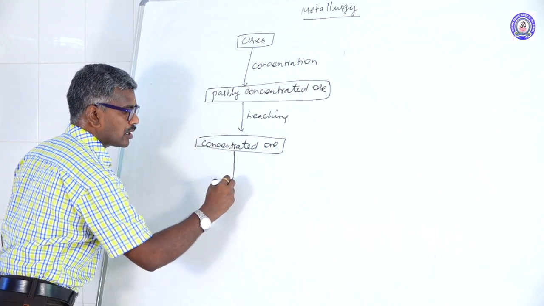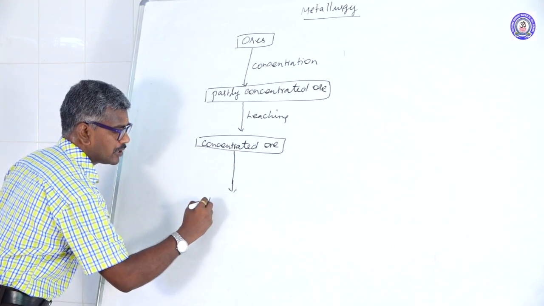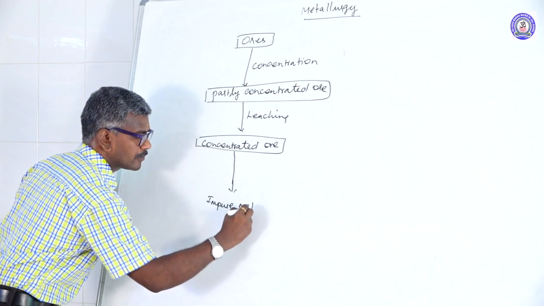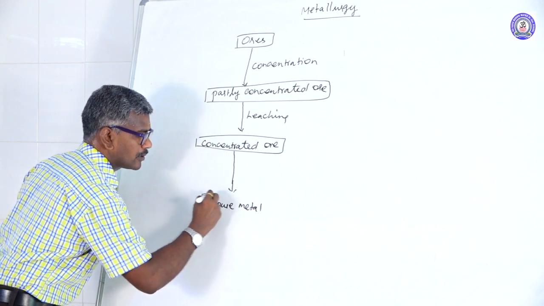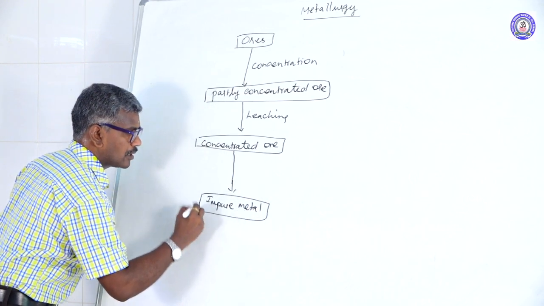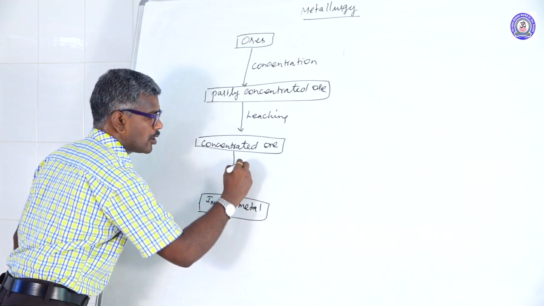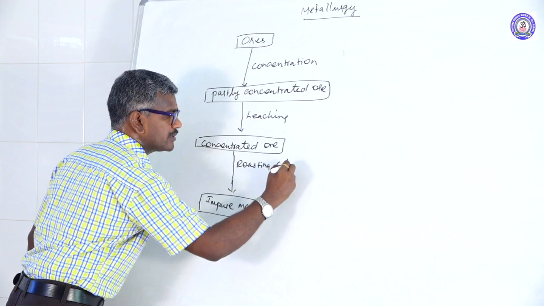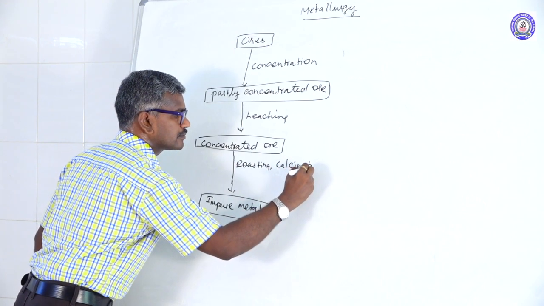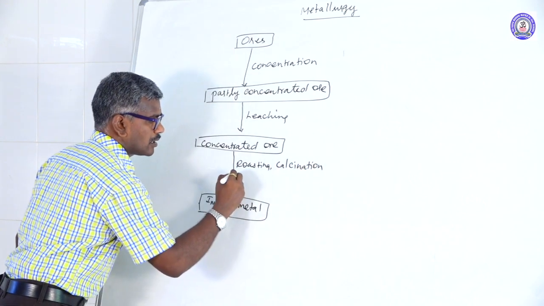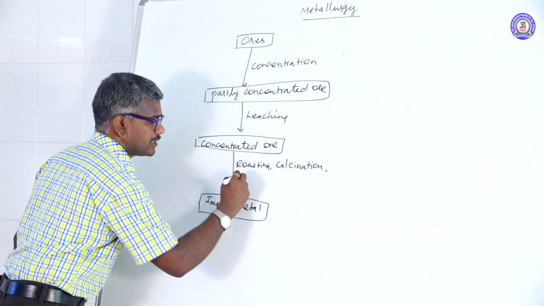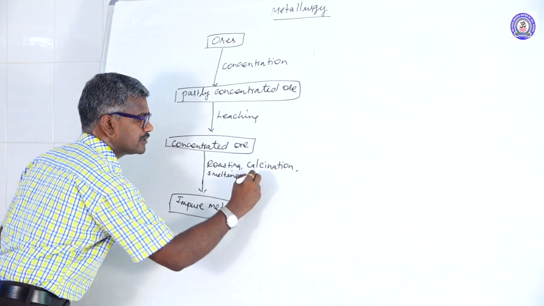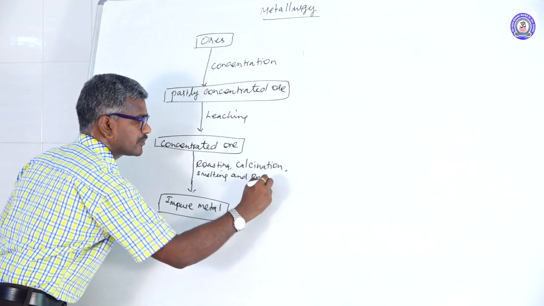Concentrated ore is converted into impure metal by using roasting, calcination, smelting and reduction.